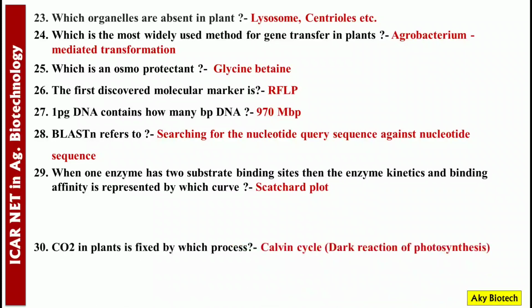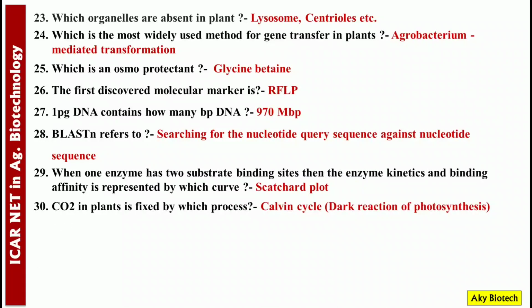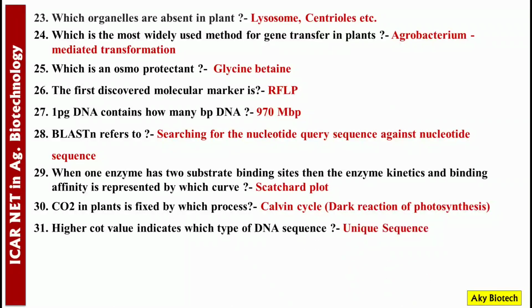Number 30. Carbon dioxide in plants is fixed by which process? Calvin cycle. It's called the dark reaction of photosynthesis. Next question. Higher COT value indicates which type of DNA sequence? Unique sequence.